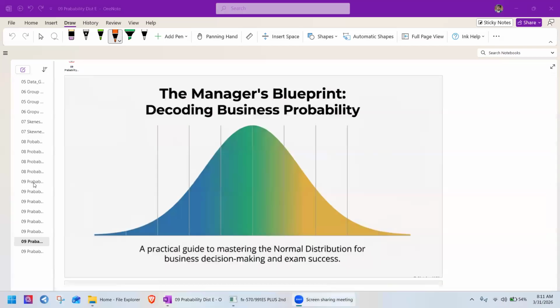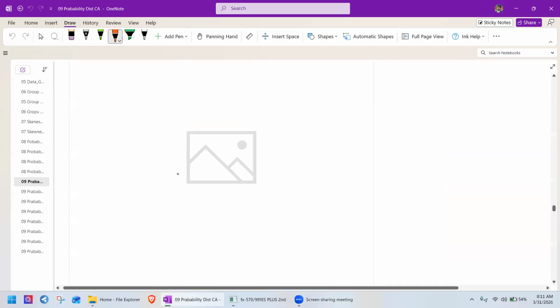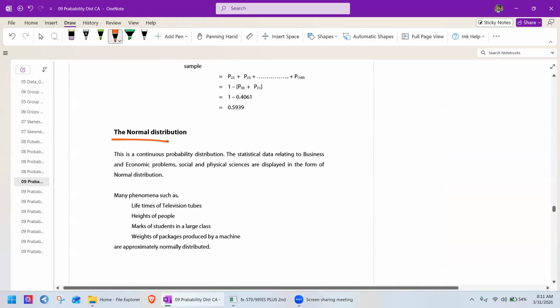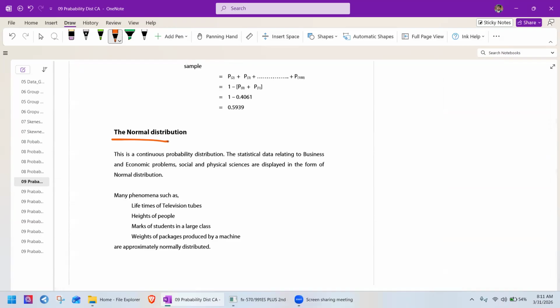Now we come to the normal distribution. The normal distribution is a continuous probability distribution. Statistical data relating to business and economic problems, and social and physical sciences, are displayed in the form of a normal distribution. You can see the lifetime of a television tube, the height of people, marks of the students in a large class, and the weight of packages produced by a machine are approximately normally distributed.